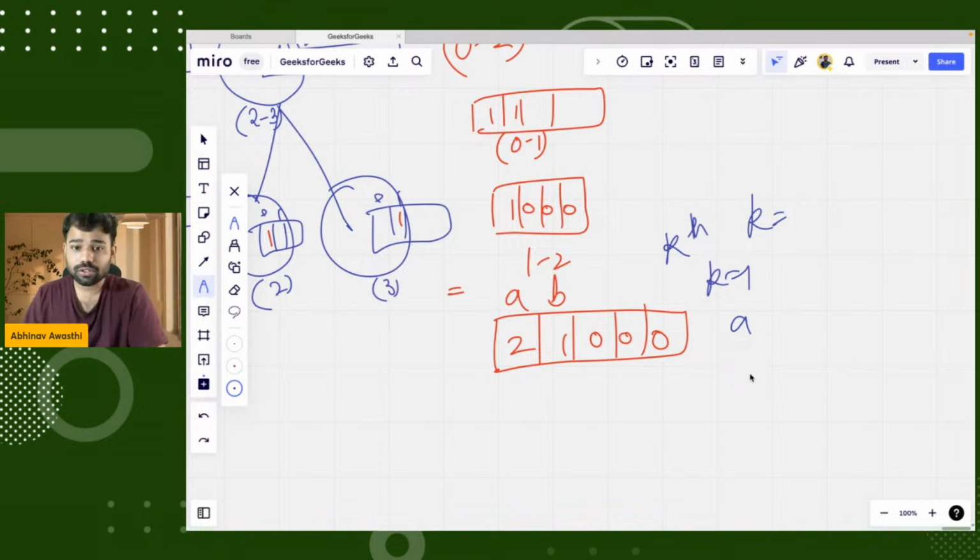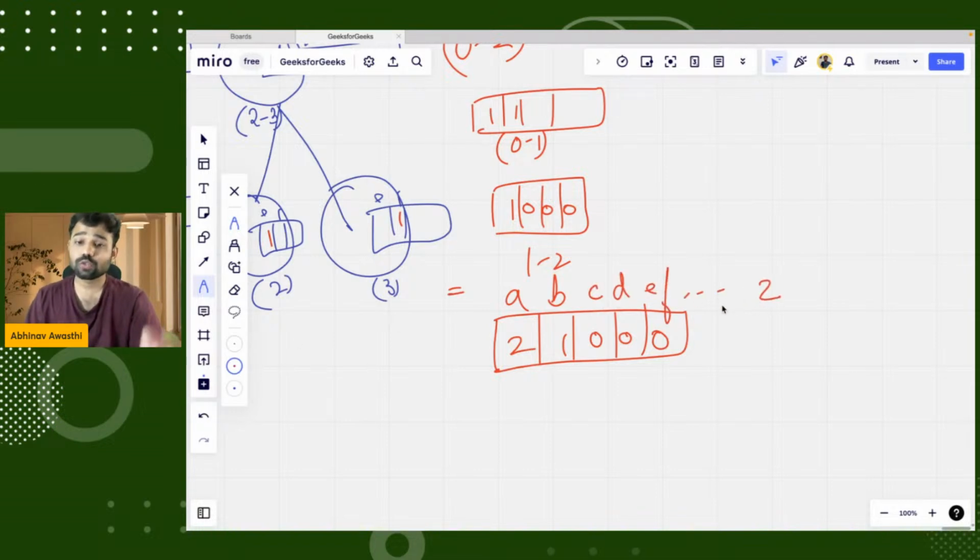Oh, sorry. It's not A, because guys, it should be like this: C, D, E, F up to Z. So we want the lexicographically largest string, which means I will check from the back.